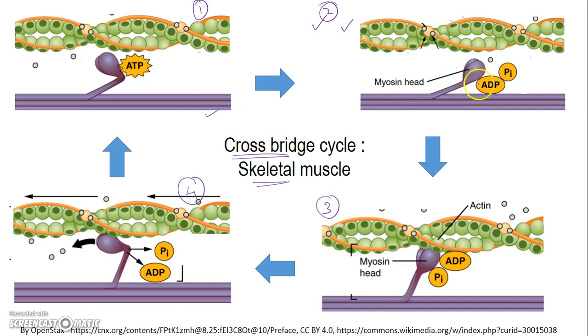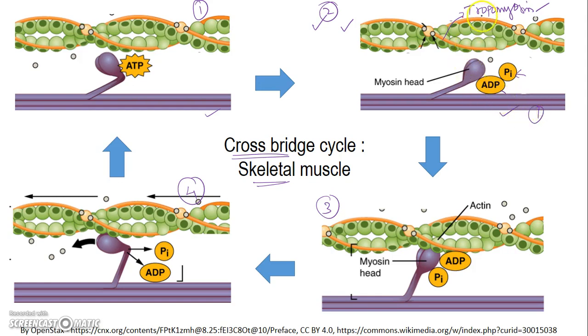The myosin head is bound to ATP, ADP and Pi, and it is in a cocked state, ready to bind to the actin binding site. But it's not able to bind at the resting state because of the presence of a protein called tropomyosin. The tropomyosin prevents actin and myosin from coming together. So this is the relaxed state in a muscle. Here is where it starts.